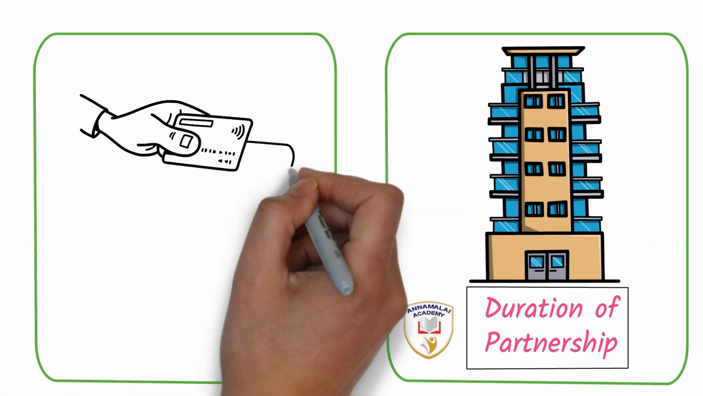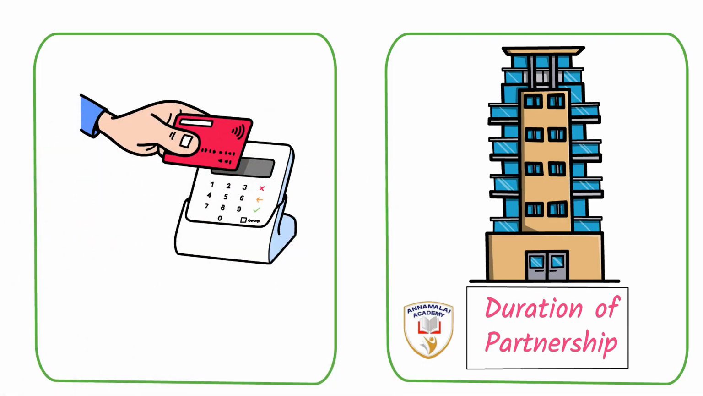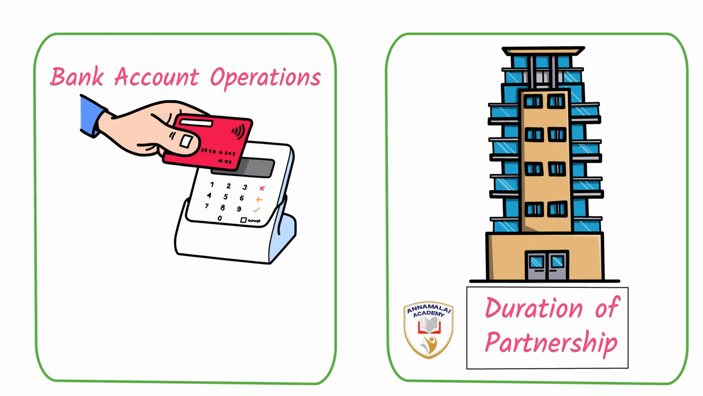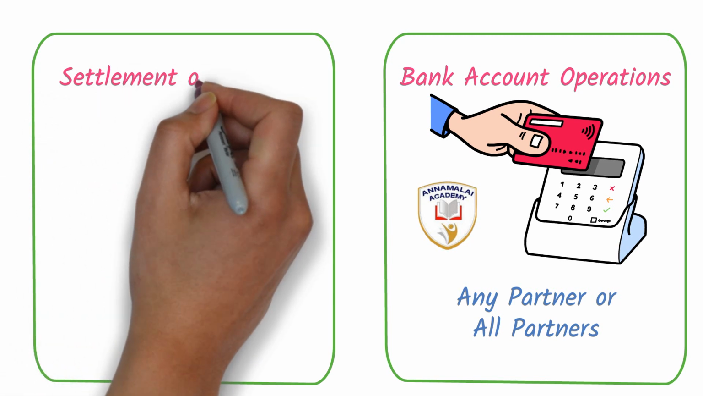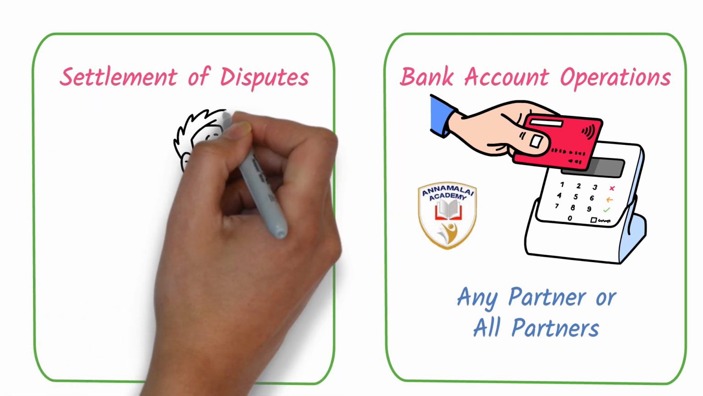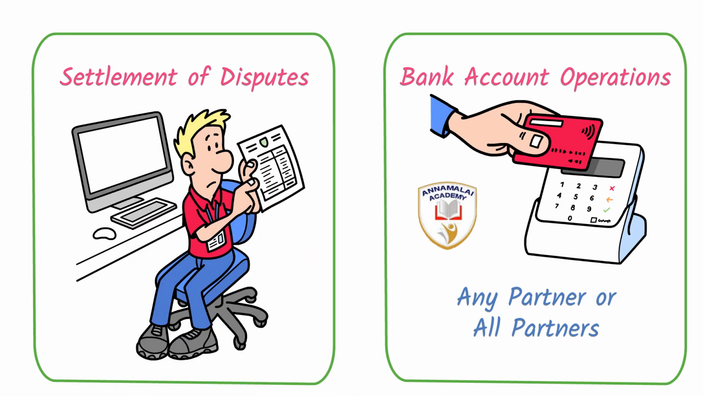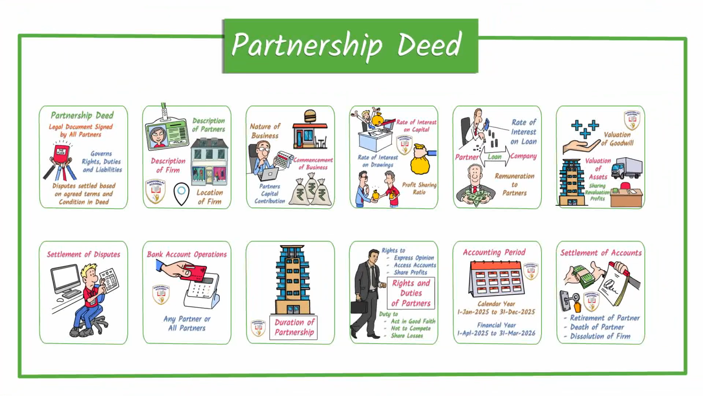Most of the disputes happen because of the settlement of transactions and access over the financial aspects. So in the partnership deed, there should be a detailed description about who has the control or who can have the bank account operations. Settlement of disputes. A standard operating procedure is to be formulated in the partnership deed, and a step-by-step process is to be followed when there is a settlement of disputes. This is detailed in the partnership deed.